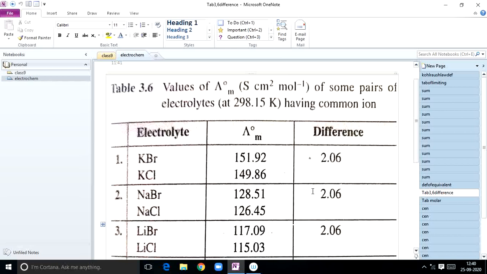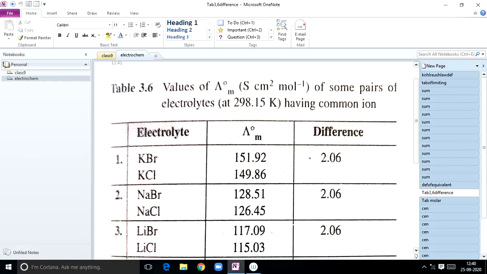Now what did he do here? He studied the molar conductance lambda m naught values for a number of pairs of strong electrolytes, each pair having a common cation. He observed that the difference of lambda m naught of different pairs of electrolytes having a common cation or anion was almost same. See here, he has calculated.